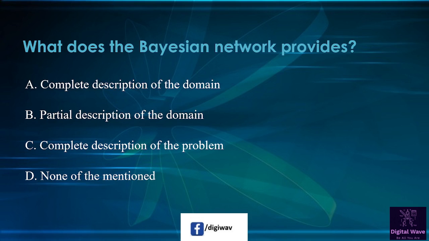Next question is, what does the Bayesian network provides? So first option is complete description of the domain. Second option is partial description of the domain, and the third option is complete description of the problem, and the last one is none of the mentioned. So right answer will be complete description of the domain.